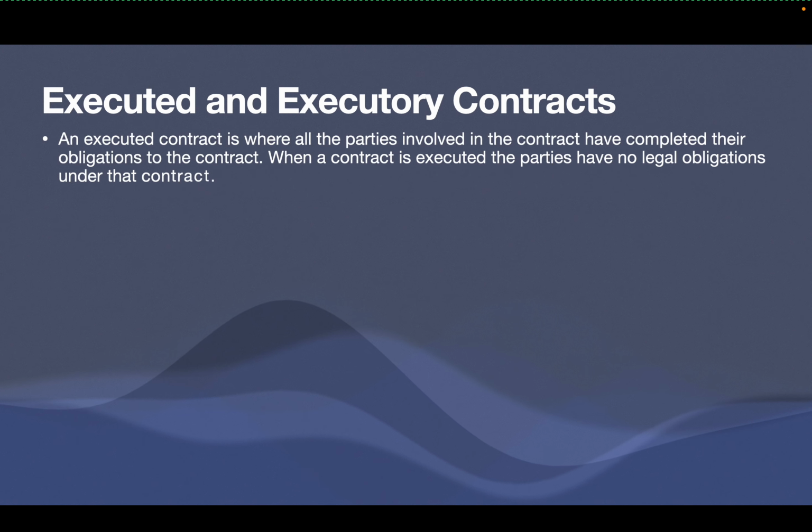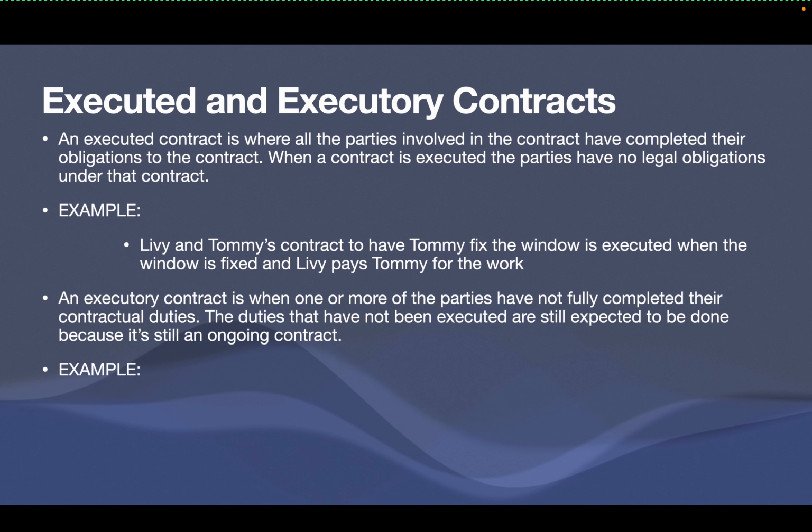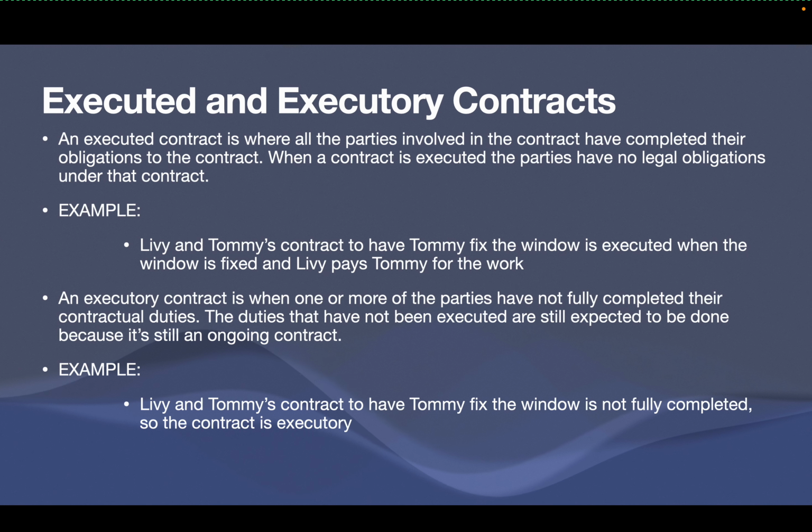Executed and executory contracts. An executed contract is where all the parties involved in the contract have completed their obligations to the contract. When a contract is executed, the parties have no legal obligations under that contract. Livy and Tommy's contract to have Tommy fix the window is executed when the window is fixed and Livy pays